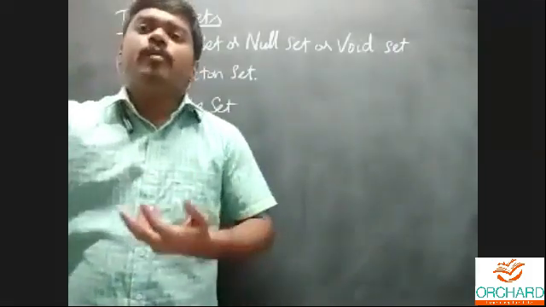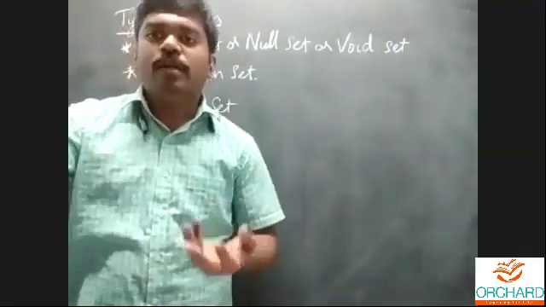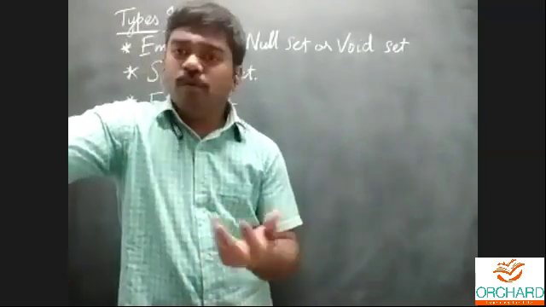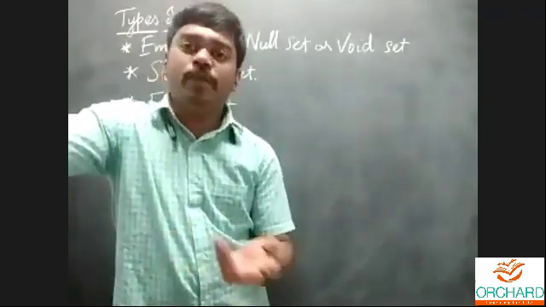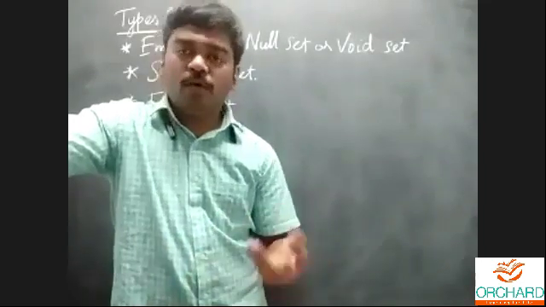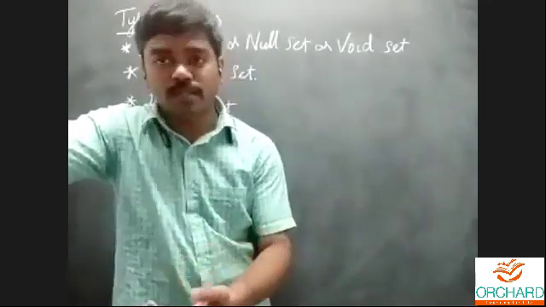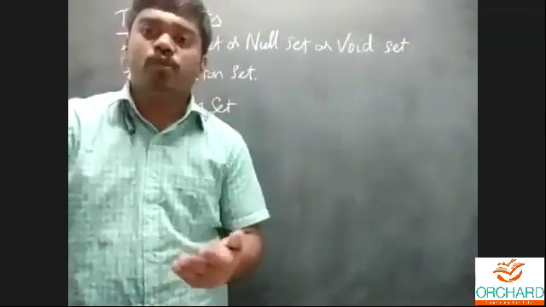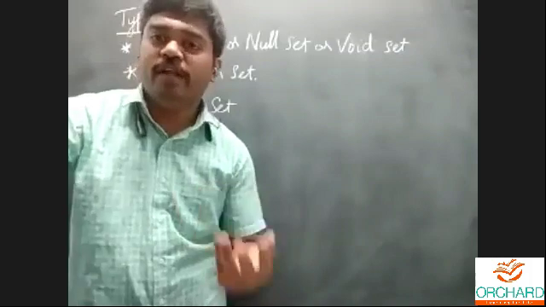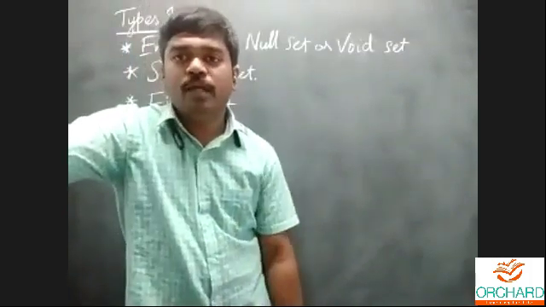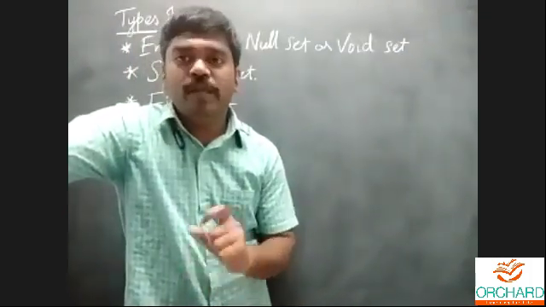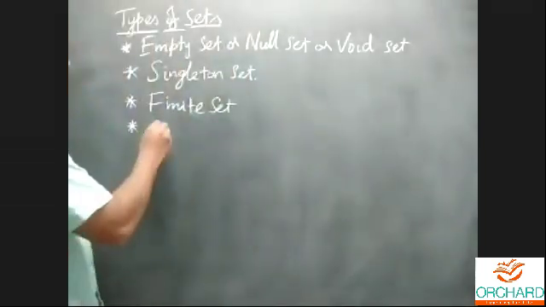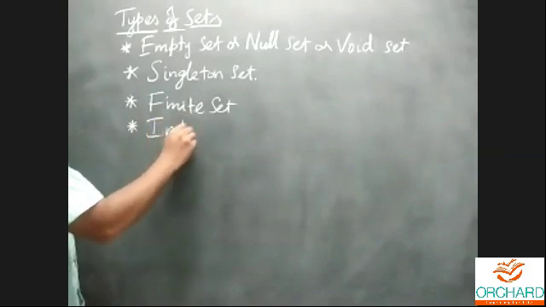For example, how many numbers in your class? It's very simple: number of boys and number of girls. Only a few persons are there, around 50 to 100 students for grade 9. Then you can easily count how many boys and how many girls. That's why it's a finite set. Okay, grade 9 students in Orchard School: is this a finite set or an infinite set?